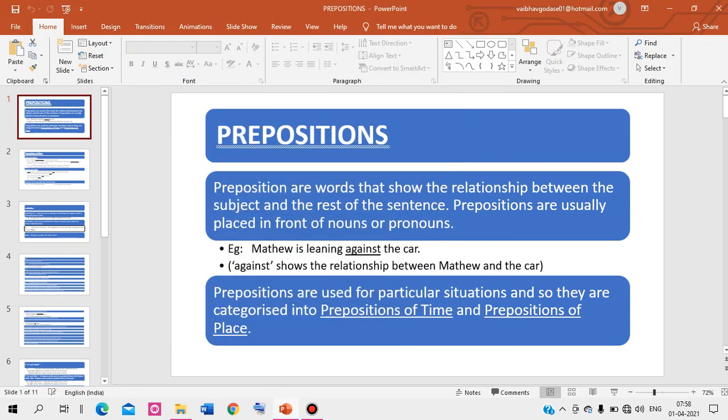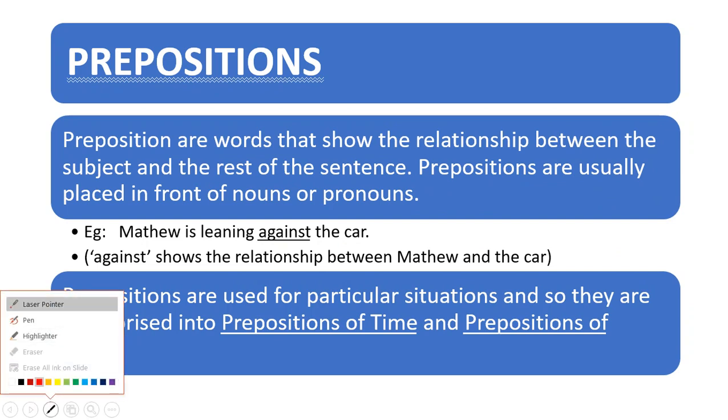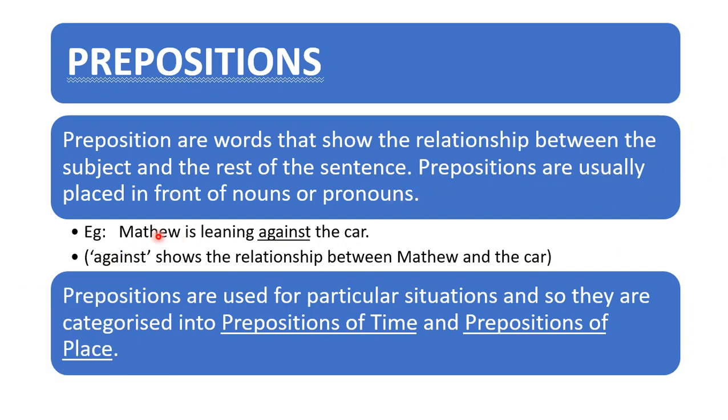Prepositions are words that show relationship between the subject and the rest of the sentence. Prepositions are usually placed in front of nouns or pronouns. See, against the car is a noun. So, against shows the relationship between Matthew and the car. So, there is a relationship between subject and the rest of the sentence. That's the work of a preposition.